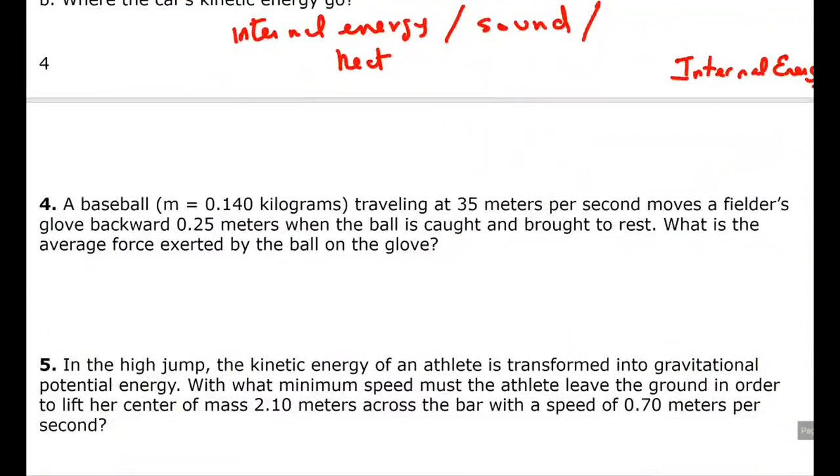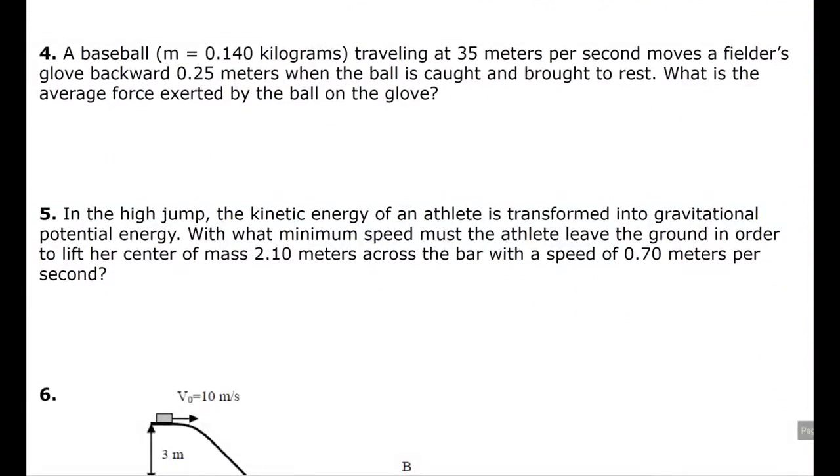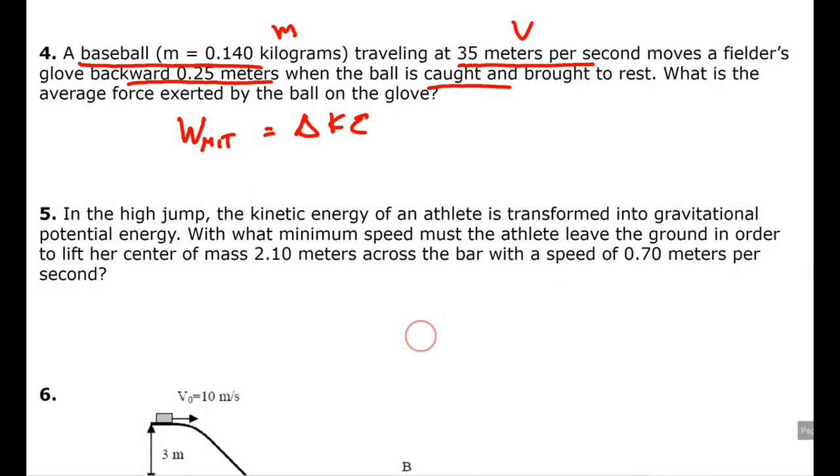Now, this is what we did already, so we're not going to do a lot of it. We actually did this problem. A baseball with this mass traveling at this speed, v, goes backwards in a mitt. The mitt is doing negative work when it's caught. What is the average force? So the mitt, or the glove, did some work, and that equals the change in kinetic energy. Like I said, we did this already.